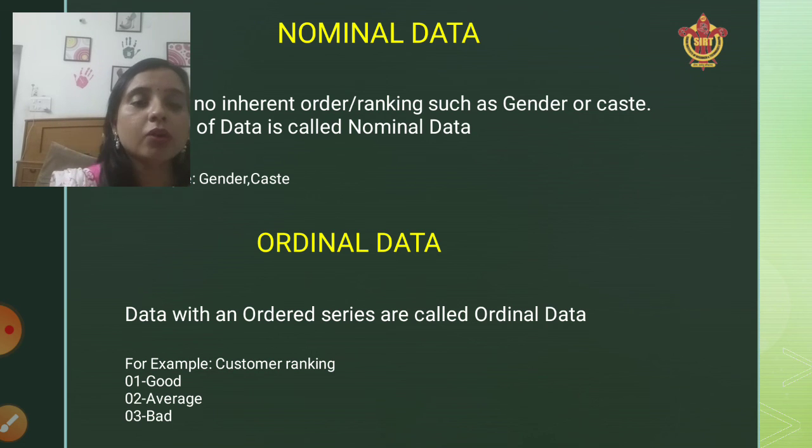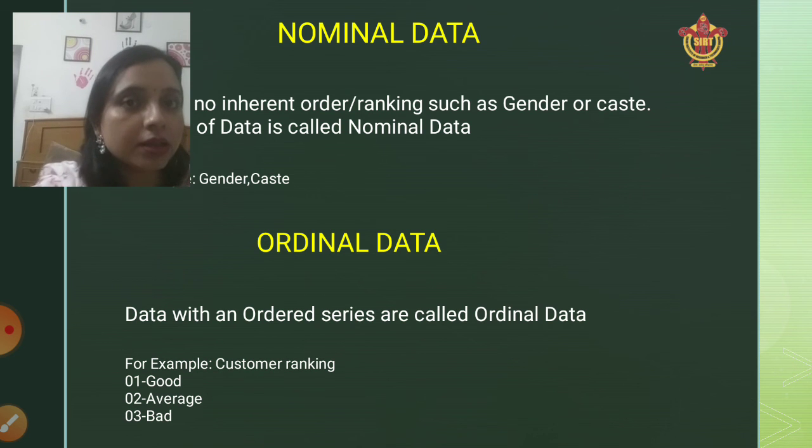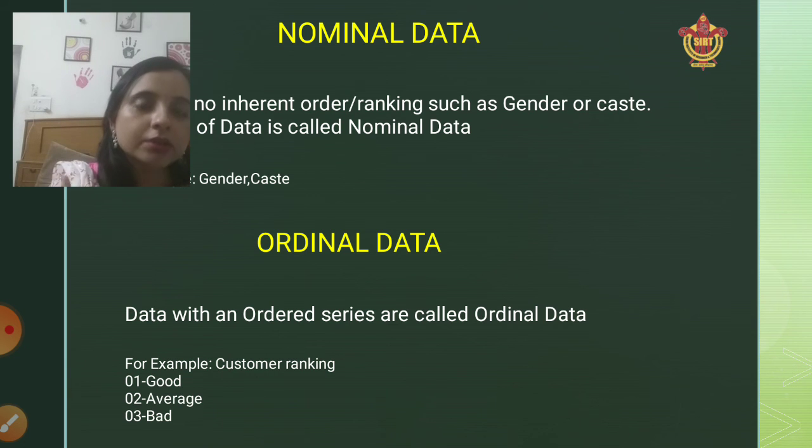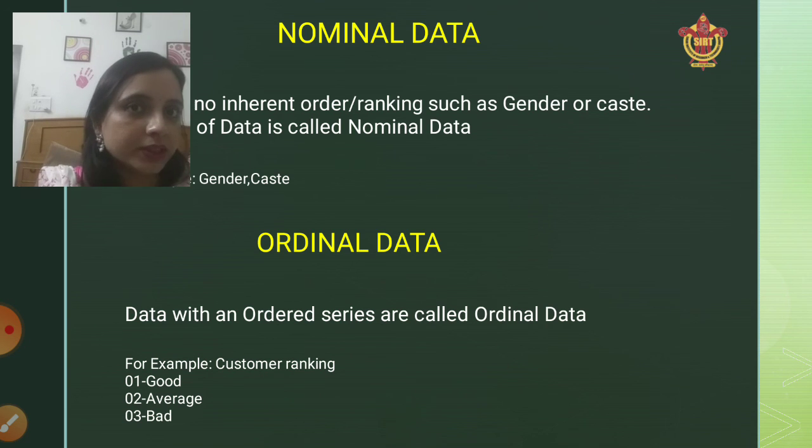And when we talk about ordinal data, ordinal data will maintain an order, a sequence or a ranking. For example, if I am going out for dinner and I go to a particular restaurant or hotel, what they normally do when we go to a new hotel or new restaurant is give a feedback kind of slip.